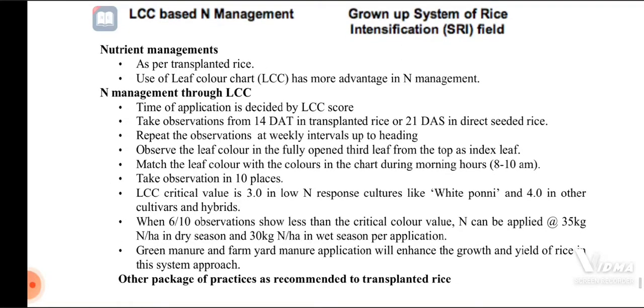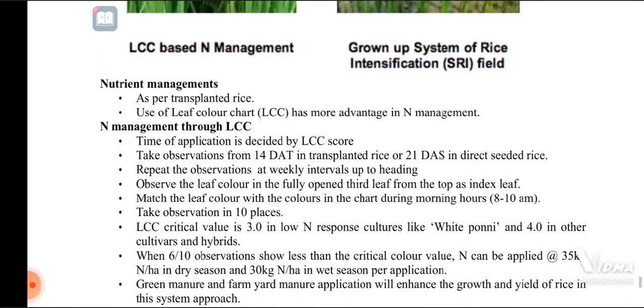For nitrogen management through the leaf color chart, the time of application is decided by the leaf color chart. Take observations from 15 days after transplanting in transplanted rice, or 21 days after sowing in direct seeded rice. Repeat the observation at weekly intervals up to heading, and observe the leaf color of the fully opened third leaf from the top as the index leaf.